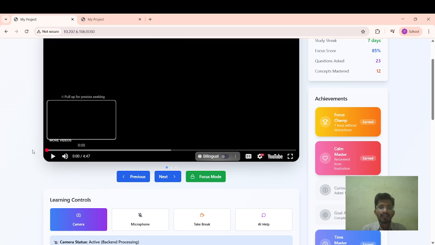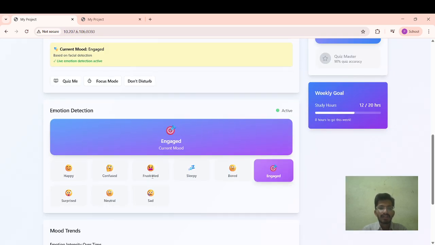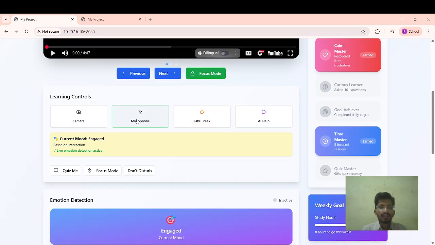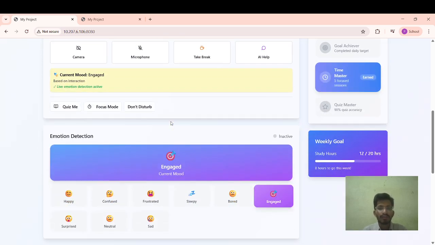Based on the detection by the camera, there is a platform section called the emotion tab, where we categorize the emotions such as happy, confused, frustrated, sleepy, bored, engaged, surprised, neutral, and sad. So emotion detection through the camera is one step of our project, and it is entirely engaging. And the second thing is the voice. For example, in a 10-hour lecture video, at 1 hour 20 minutes you don't understand the topic, so based on your mood you can tell whether it is confused, frustrated, or bored.